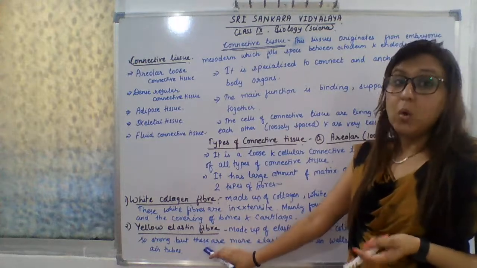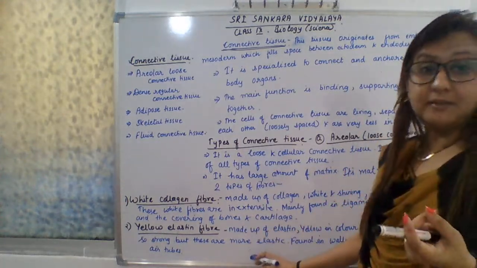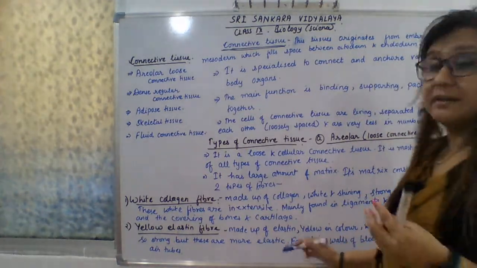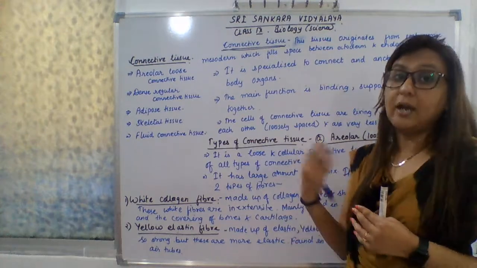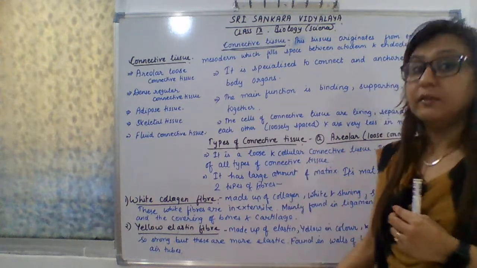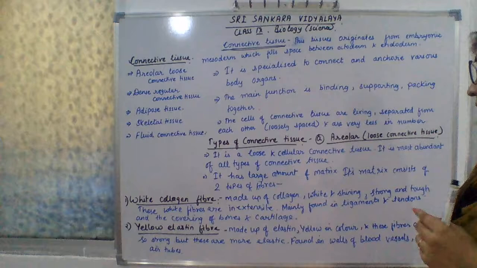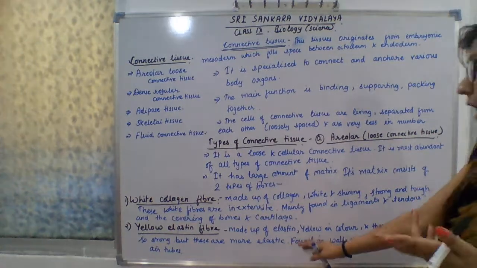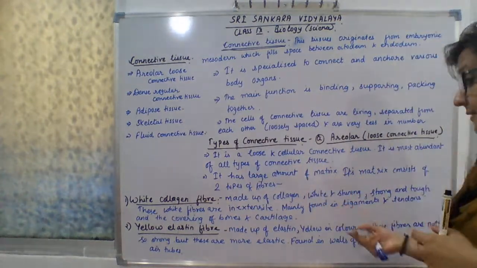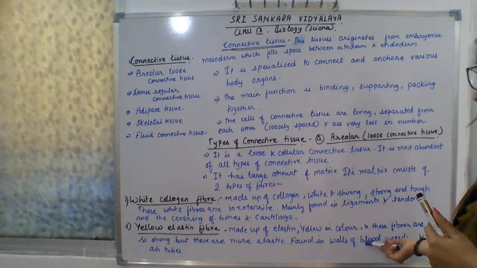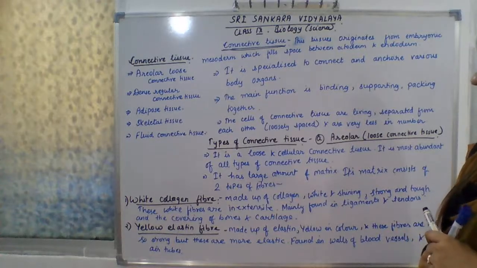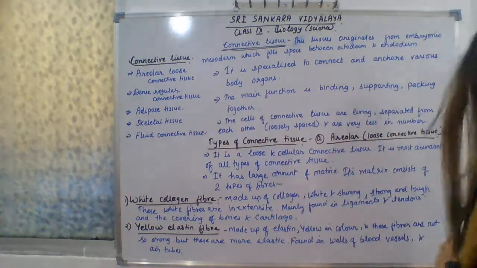Now, yellow elastin fiber, as the name tells, is yellow in color and made up of elastin material. These fibers are not as strong as white collagen fiber. White collagen fibers are really strong and tough, whereas these are not so strong, but they are more elastic. They have more elasticity. These are found in the walls of blood vessels and air tubes. Okay, so next we will be studying the dense regular connective tissue.